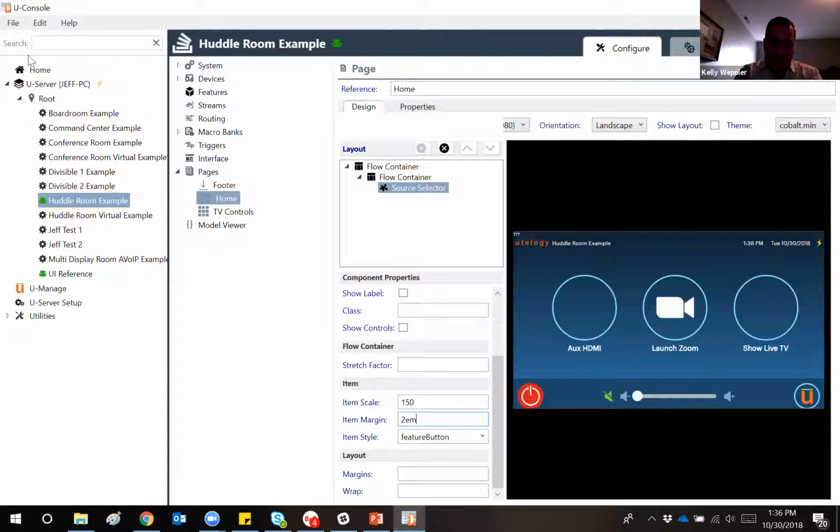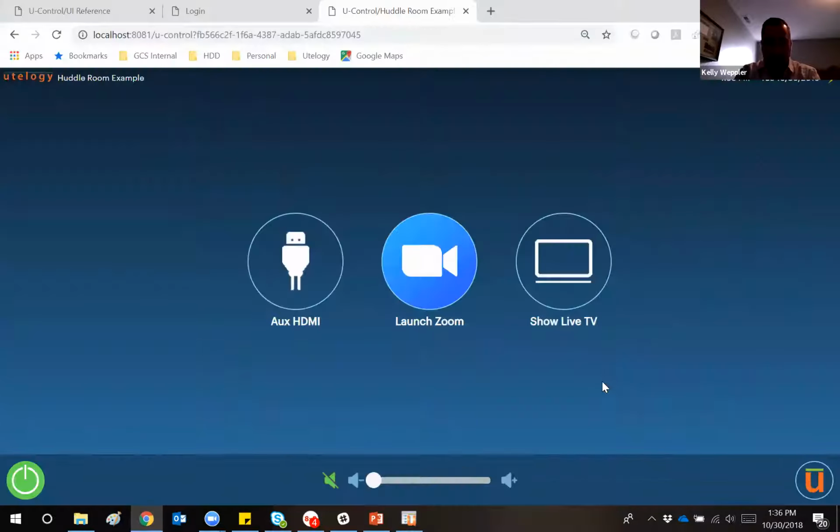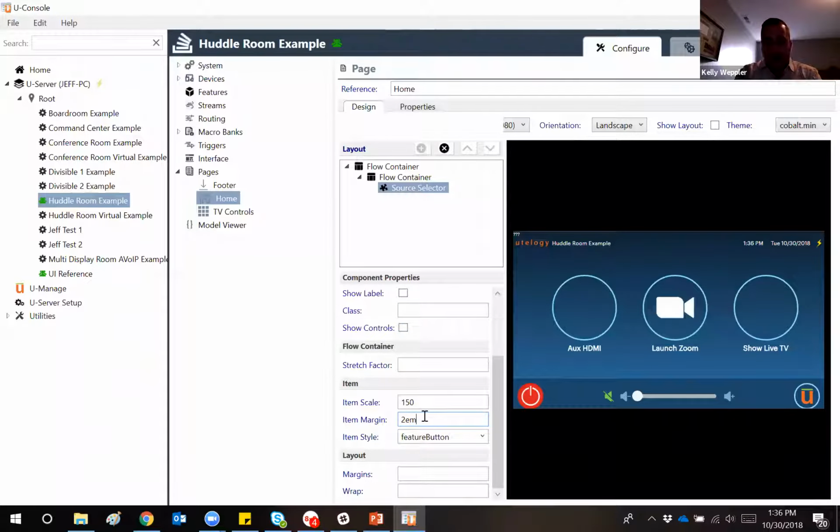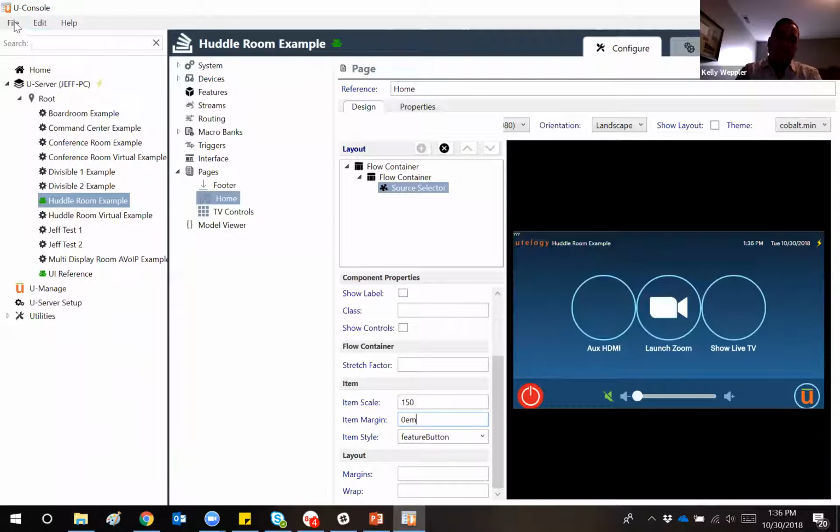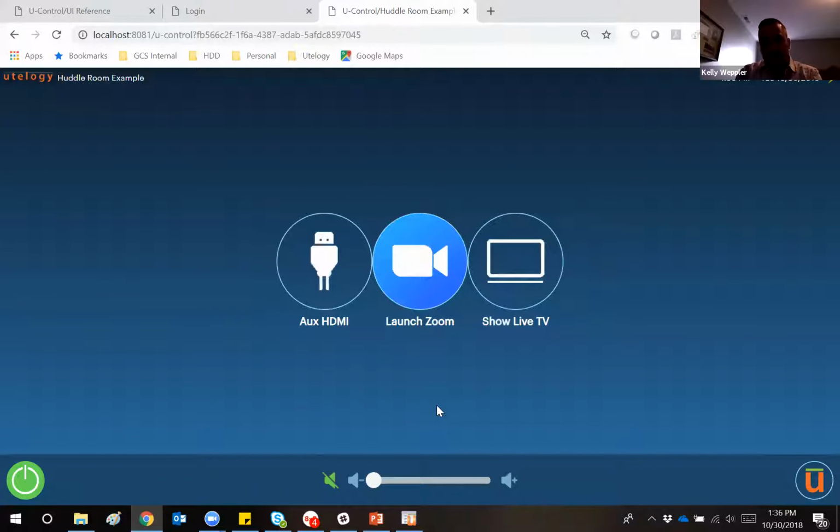And go ahead and save that. Back, you can already see that in the preview window, but here you can see that the margin between those buttons increased. I could obviously do the same thing on the inverse side of that, so I could just specify like 0 M, for instance. I can save that. And now if I go back to my model file, you can see that there's absolutely zero spacing between those components.